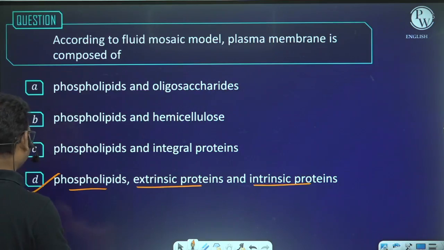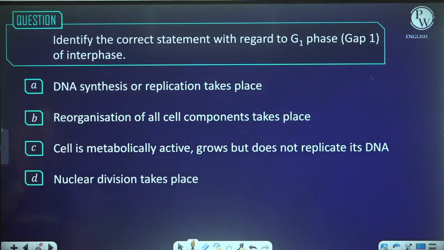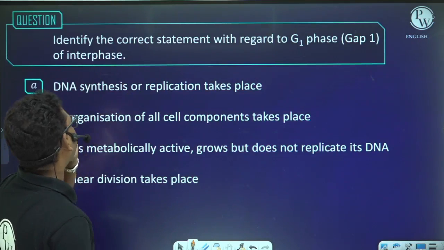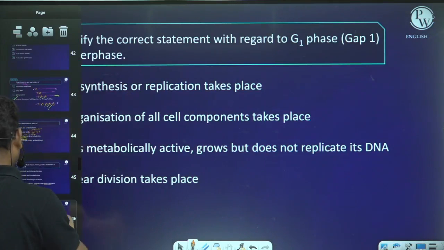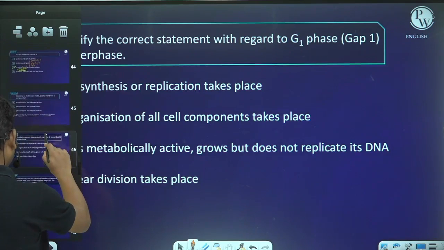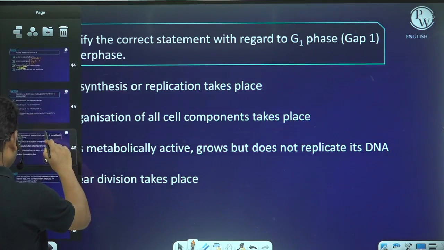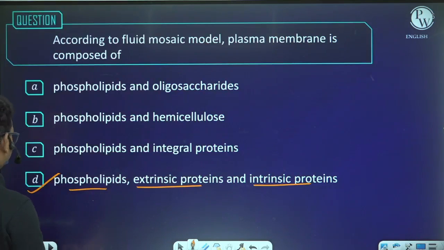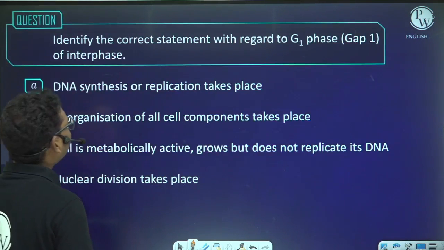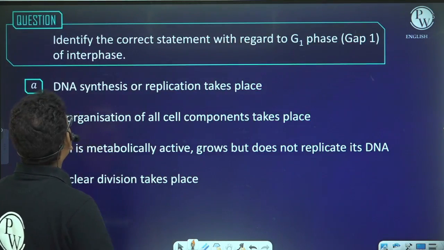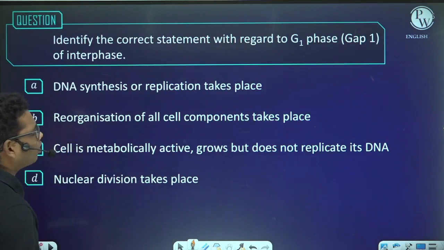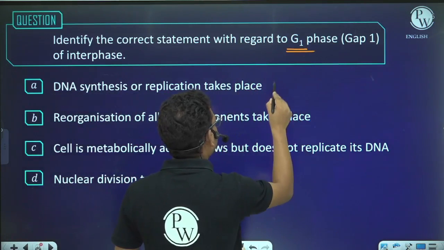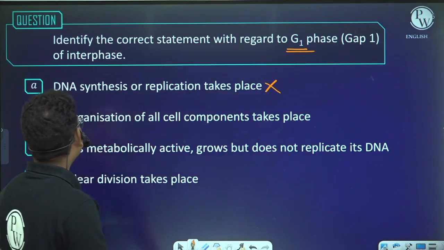Okay, now, DNA synthesis. Identify the correct statement with regard to G1 phase. DNA synthesis or DNA replication takes place? No. In G1 phase, there is no DNA synthesis.